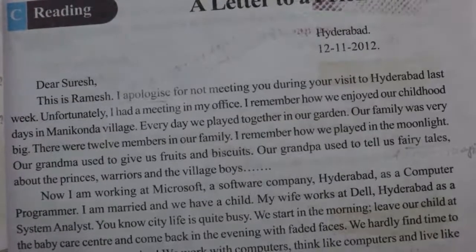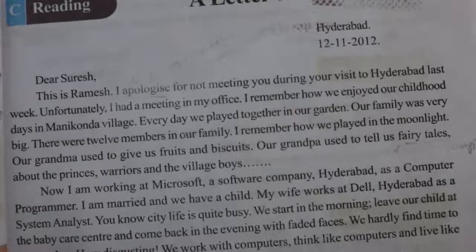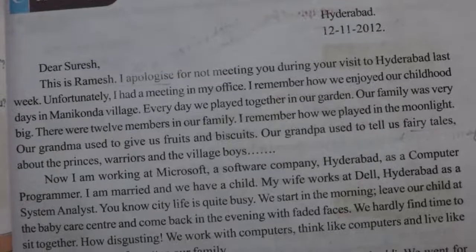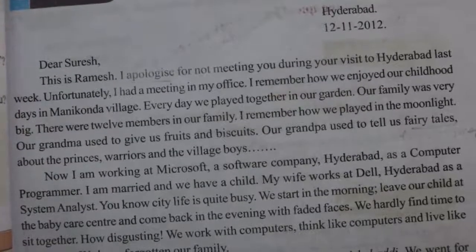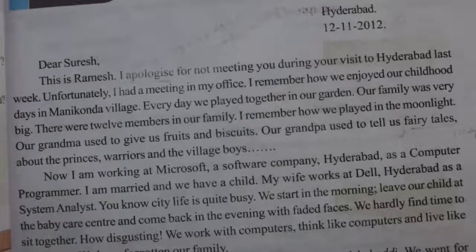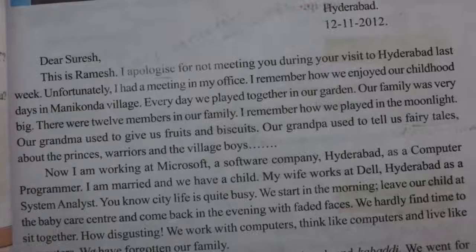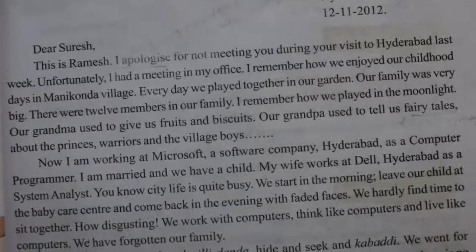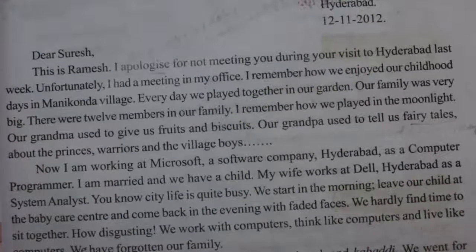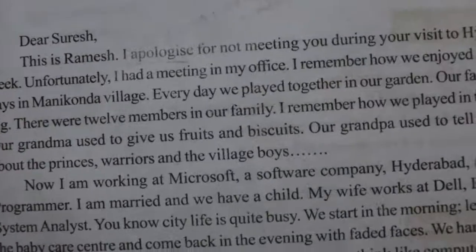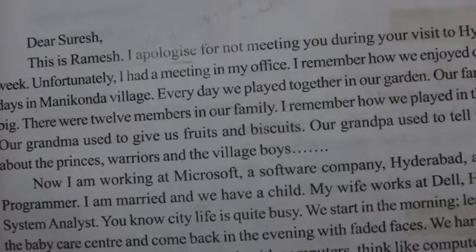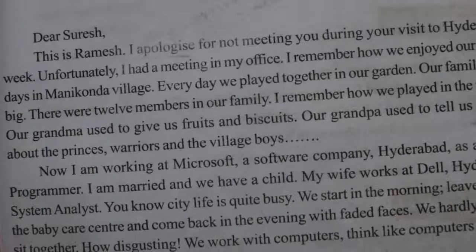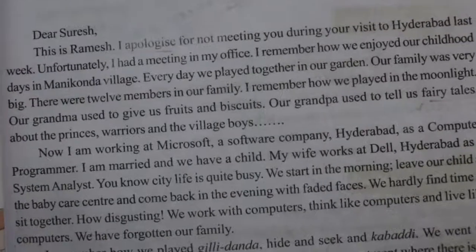And who wrote the letter? The letter is written by Ramesh and written to Suresh. By looking at the beginning of the letter, we understand the person who wrote is addressing a person called Suresh. Dear Suresh. Whenever you write a letter, the person is addressed as Dear Suresh, followed by a comma. Always address with a comma, and below that the letter starts. Just observe there.